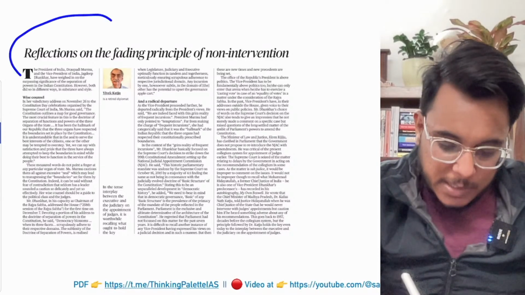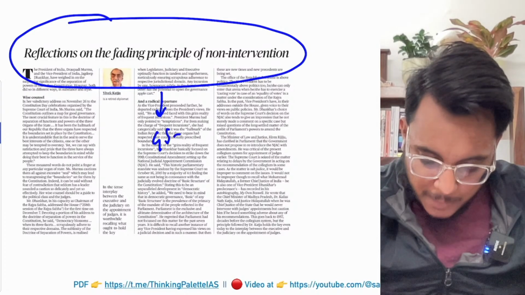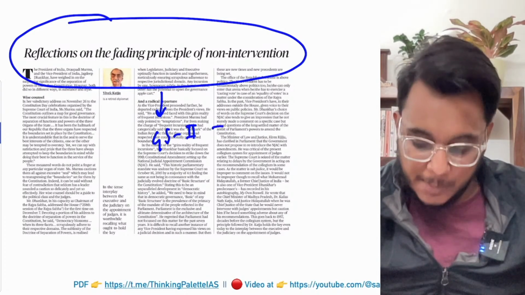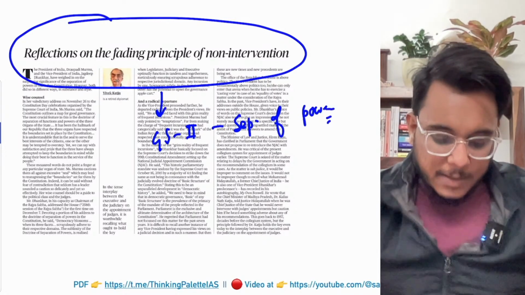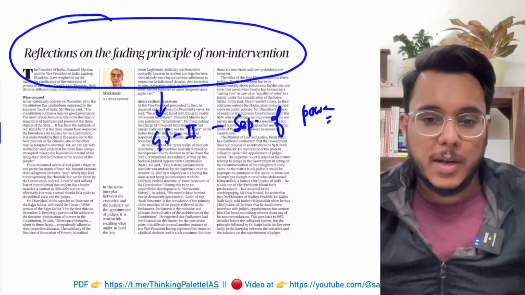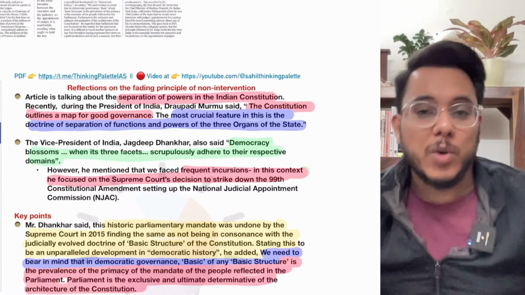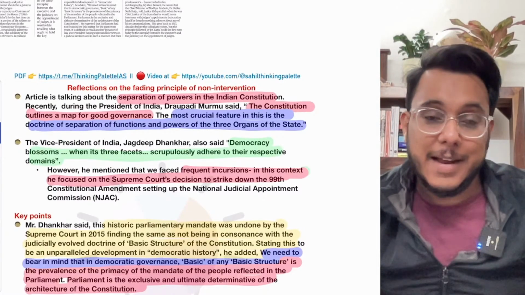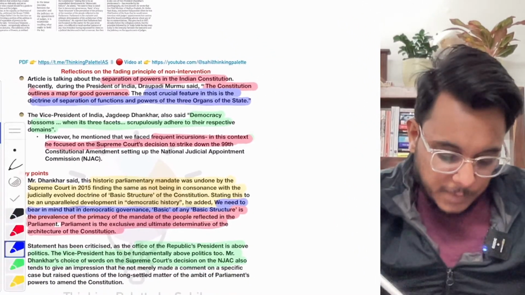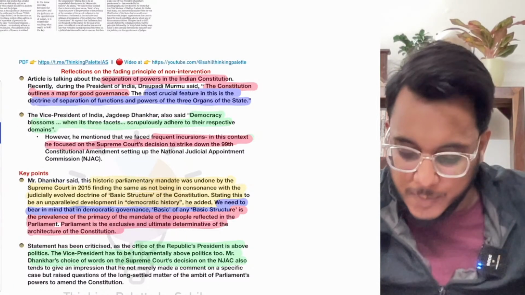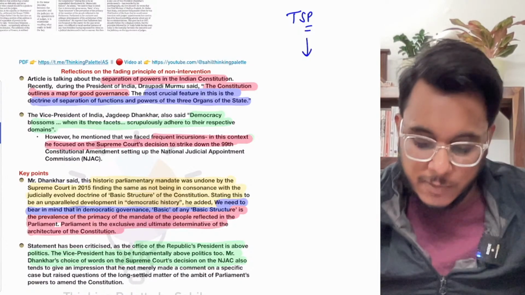Now moving to the next article: Reflections on the fading principle of non-intervention. This article we will see with respect to GS Paper 2, separation of powers. This article is talking about one particular dimension of the confrontations going on right now between two wings of the state, which is impacting the theory of separation of powers. First of all, just a basic idea I want to give you. The idea of the theory of separation of powers was given by the French philosopher Montesquieu.